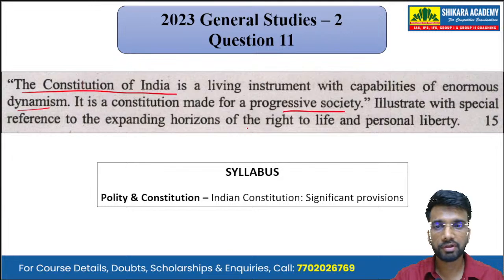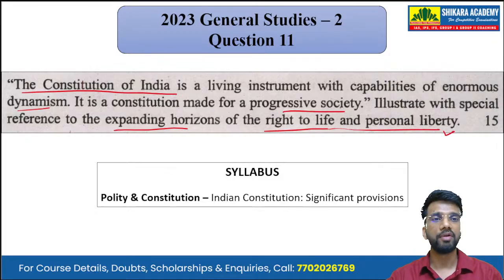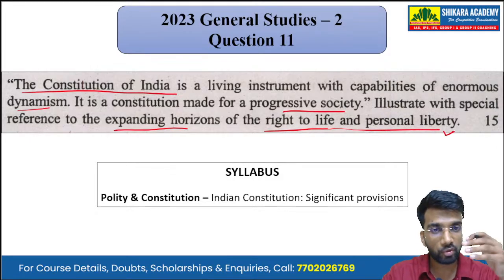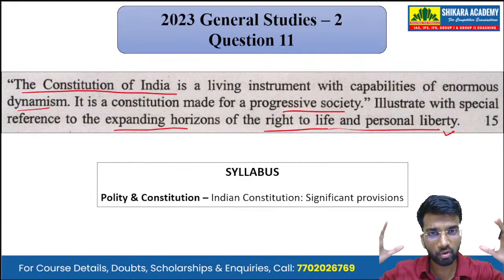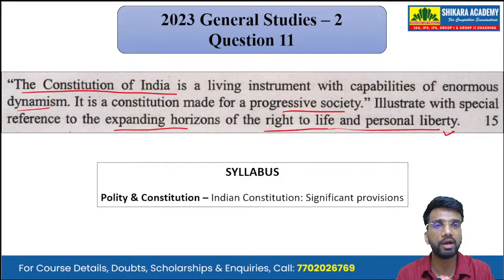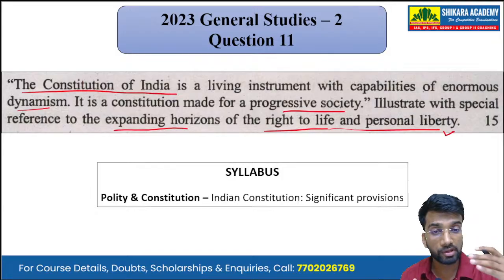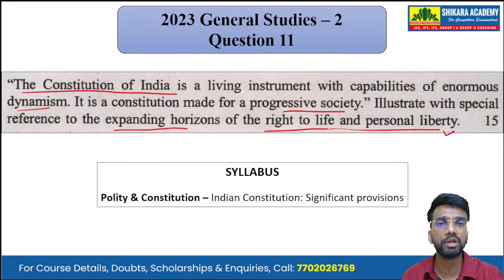Now we have to illustrate with special reference to the expanding horizons of the right to life and personal liberty. We have to illustrate the statement, or support this statement, by giving examples of expanding the horizon, including the right to life as well as personal liberty. How is this statement, that the constitution is a living instrument made for a progressive society, correct with respect to the right to life and personal liberty?